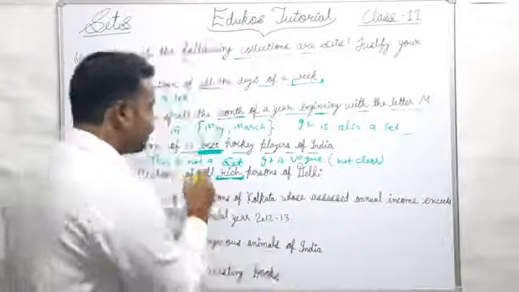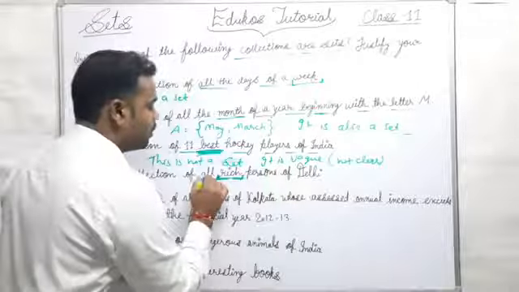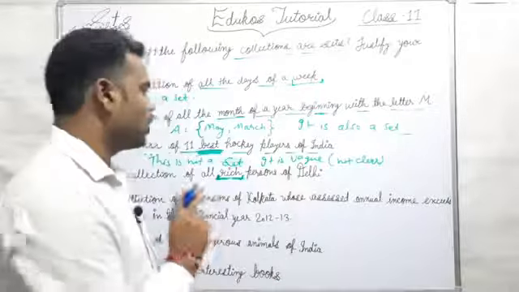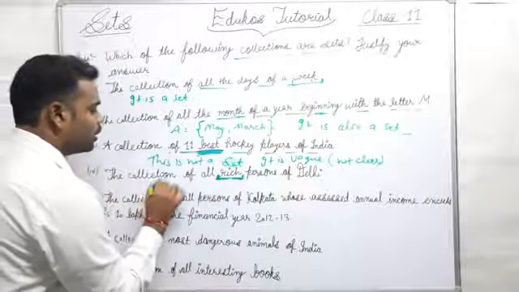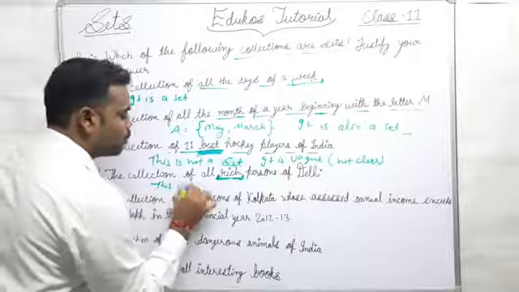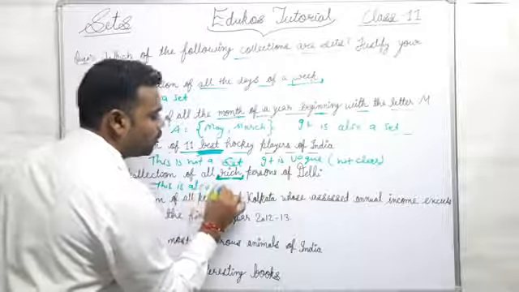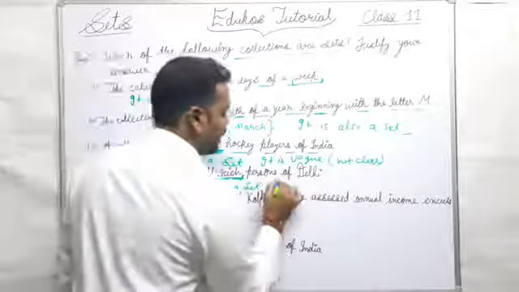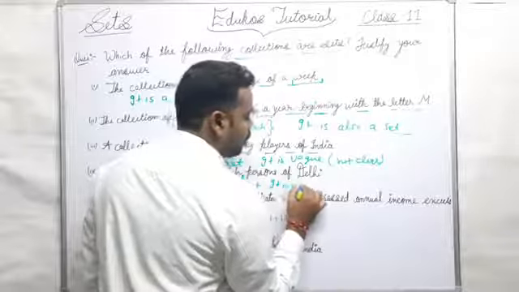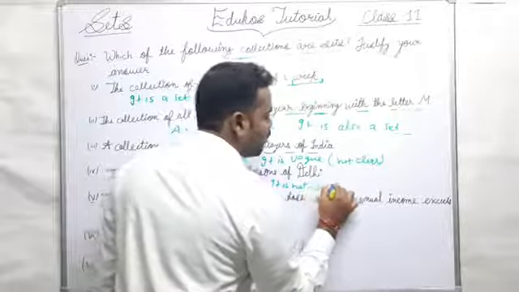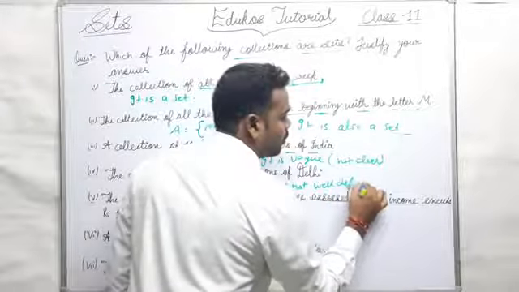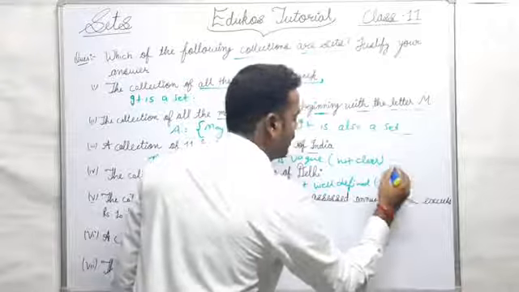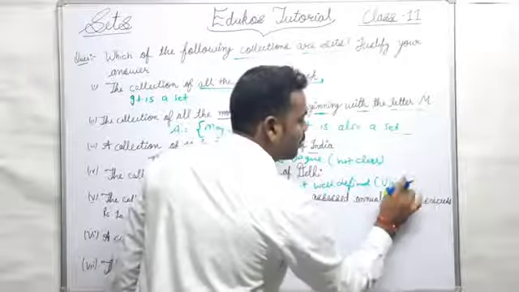So this is also not a set, because it is not well defined. We can simply say that it is vague.